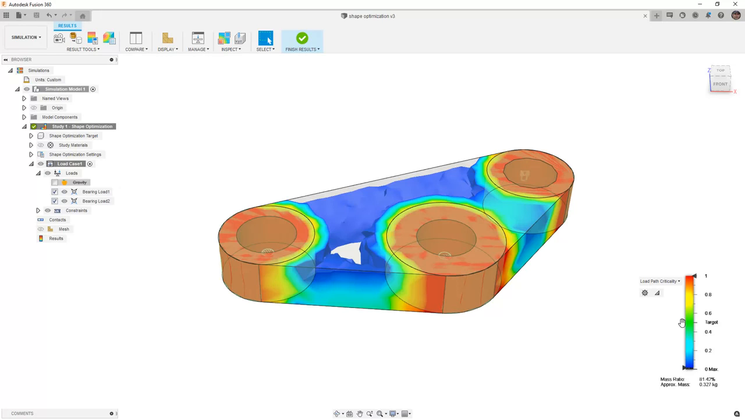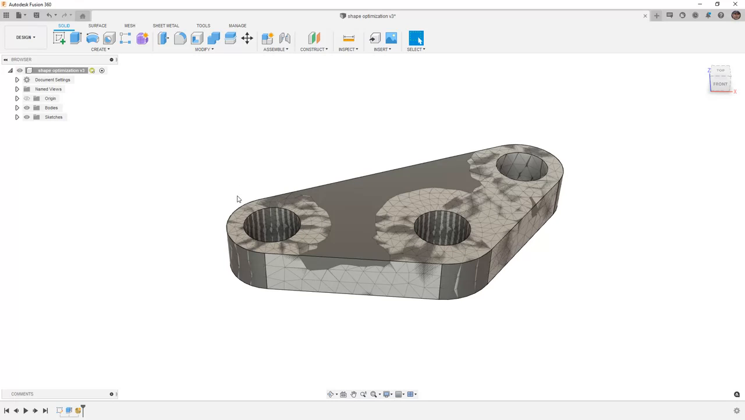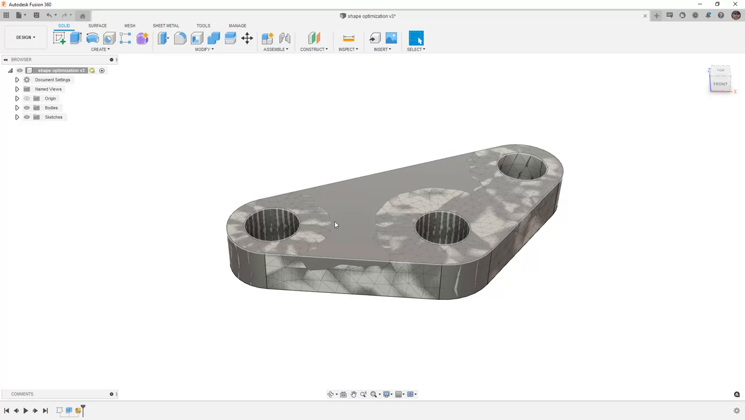If we want to carry these results into the design workspace, we can promote them by using the results tools to promote and moving this into the design workspace. From here, the mesh can be used as a reference, either by using a mesh section sketch or by simply lining it up visually and manually creating a sketch to remove material.